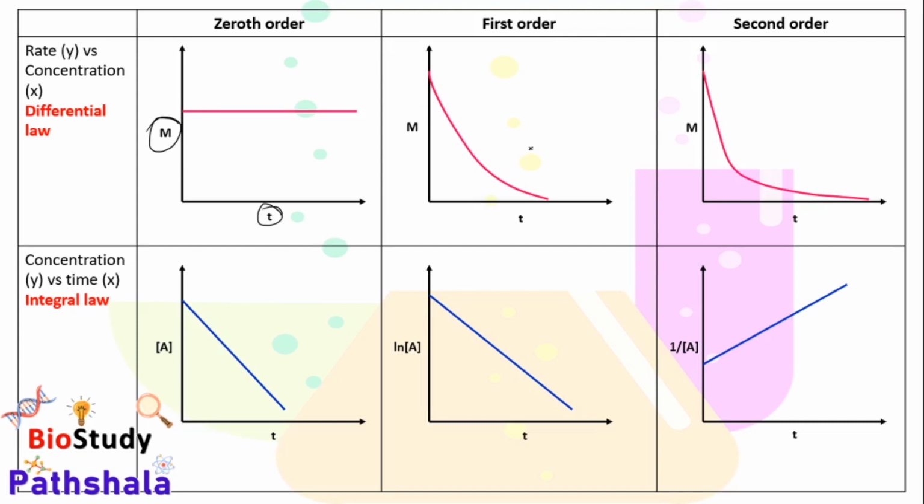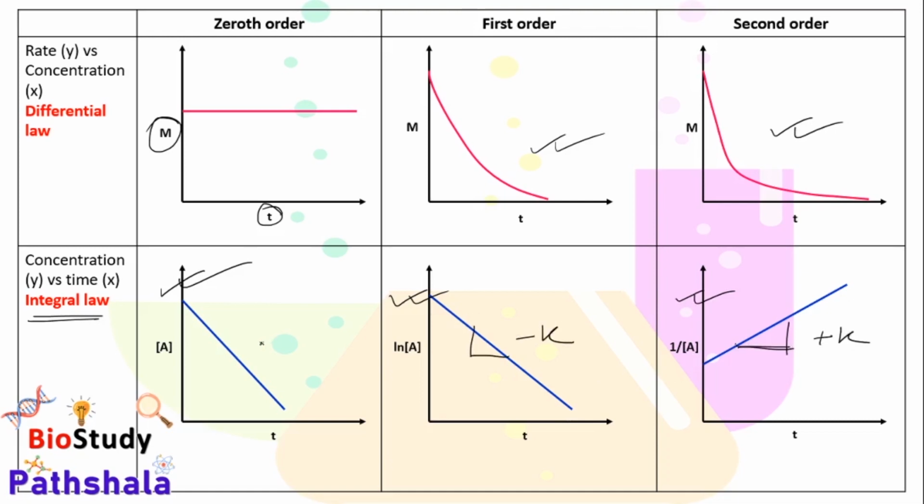First order shows this kind of graph and second order shows this kind of graph. In case of integral law, the graph between the concentration versus time will show, in case of zeroth order, a decreasing straight line. In case of first order, this is again a decreasing kind of straight line, and in case of second order reaction, it shows an increasing kind of straight line,